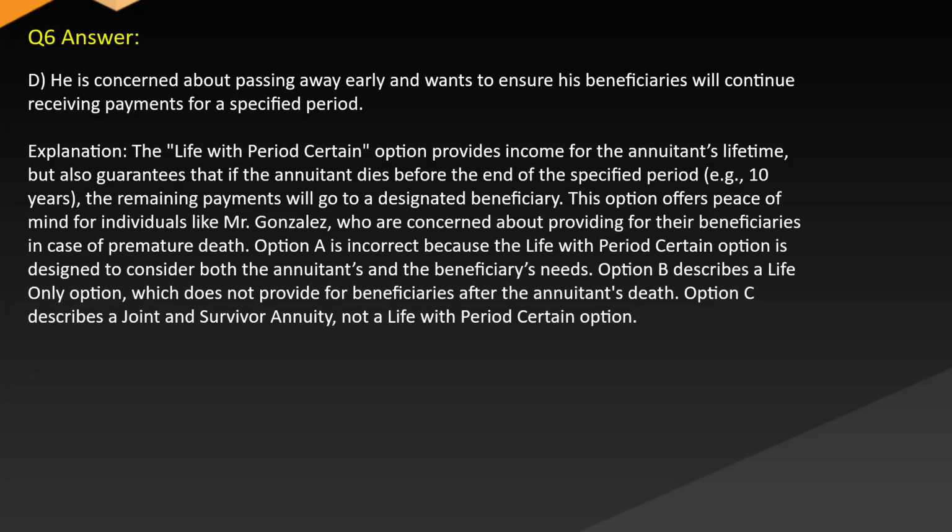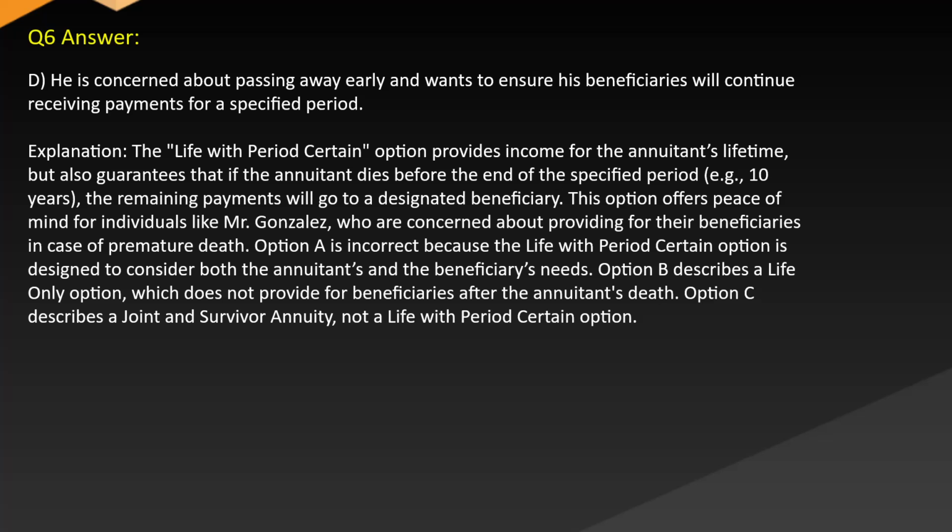Answer: D. He is concerned about passing away early and wants to ensure his beneficiaries will continue receiving payments for a specified period. Explanation: the life with period certain option provides income for the annuitant's lifetime, but also guarantees that if the annuitant dies before the end of the specified period, e.g., 10 years, the remaining payments will go to a designated beneficiary. This option offers peace of mind for individuals like Mr. Gonzalez, who are concerned about providing for their beneficiaries in case of premature death.